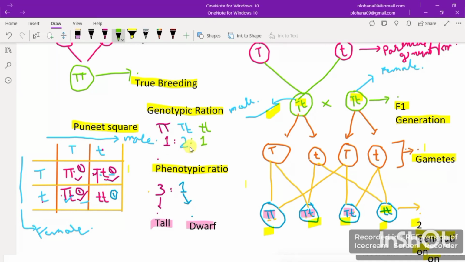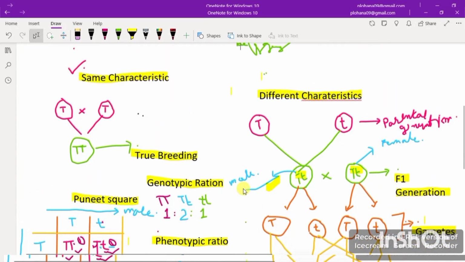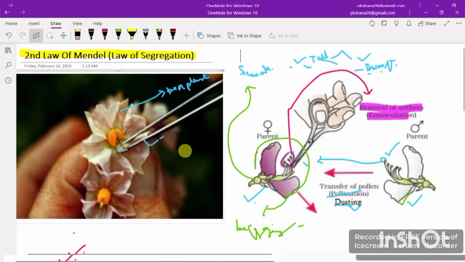1 is for tall, 2 are also tall, but the genotypic ratio is changed. As you can see, capital T and small t will also produce tall, and small t and small t will be dwarf, right? So basically this was the second law of Mendel, right? In this, first of all, the separation of gametes happened, then the offspring were produced, right? So this was all about the second law of Mendel, which was the law of segregation.